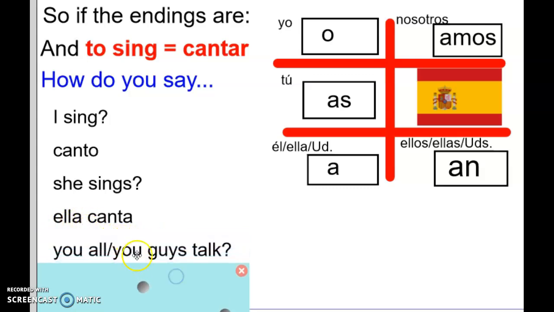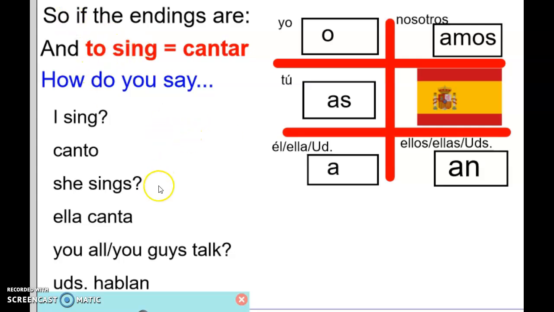How do you say you all talk or you guys talk? Y'all talk. Ustedes hablan. Ustedes is you guys, hablan is the ending. Notice again, I had to say the ustedes because otherwise it could be ellos or ellas. I don't know which one, so I have to say ustedes.